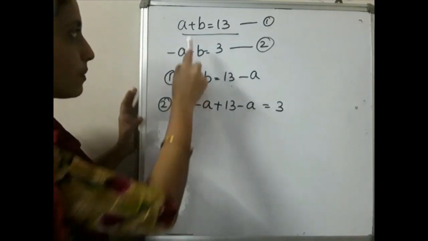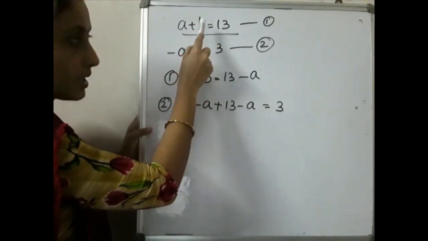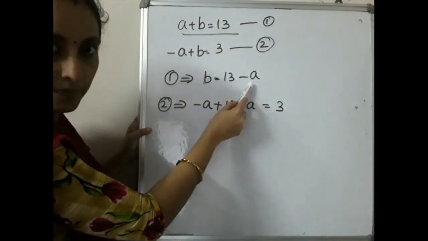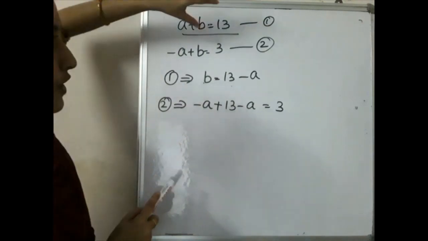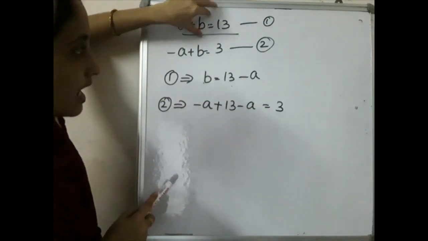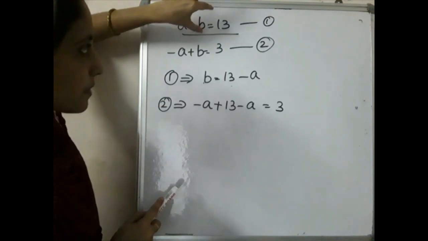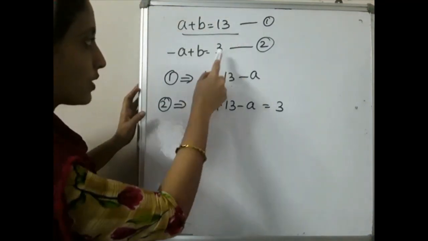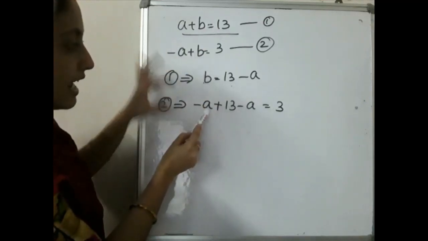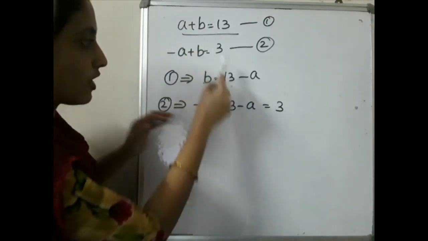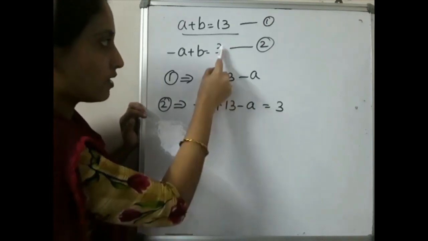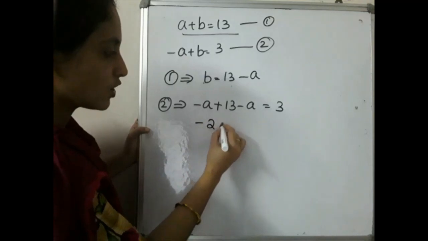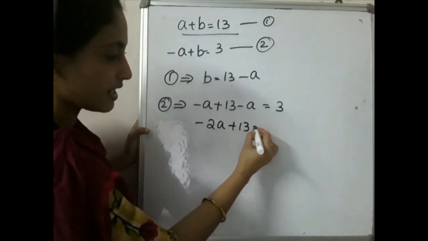Okay. So for that purpose, what you have to choose is b. b is equal to 13 minus a, when a moves to this side it becomes minus a. Okay. Then if you are choosing this one as equation 1, that is b is equal to this, you have to substitute this value in the second equation. So while putting this in the second equation, what did we get? Minus a, likewise same, right? Instead of b, what do you have to write? 13 minus a. That will be equal to 3. Okay. So minus a, what is that? Minus 2a plus 13 is equal to 3.